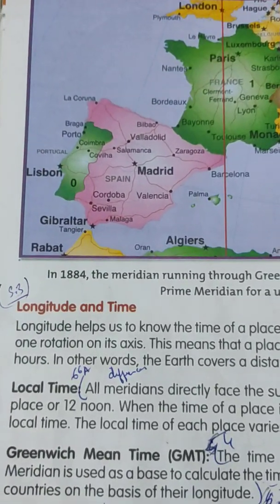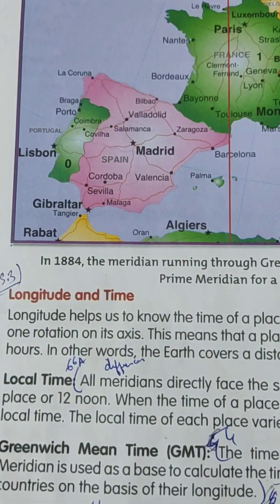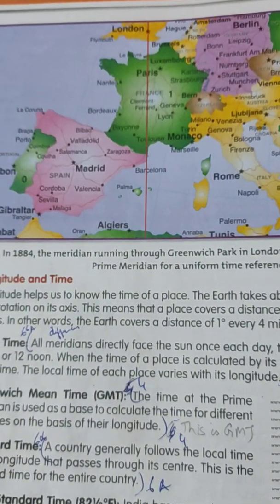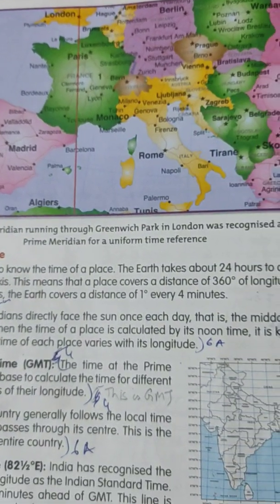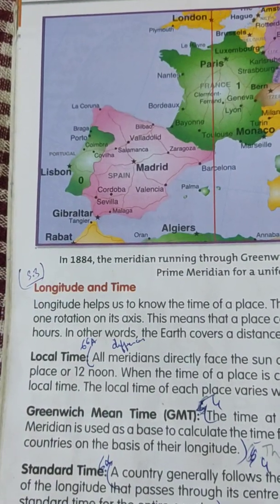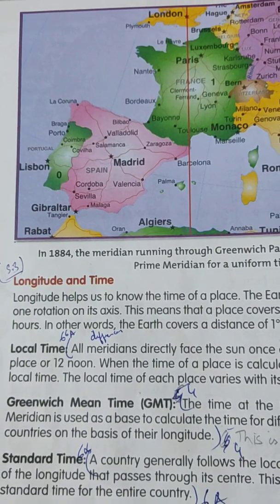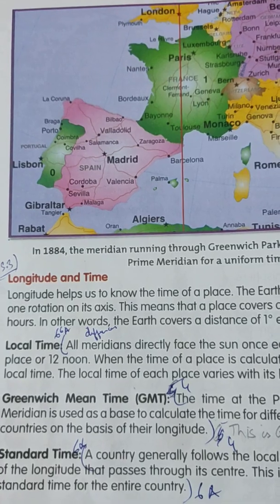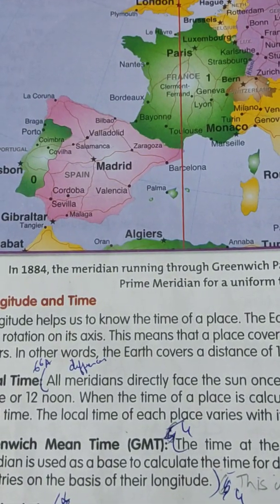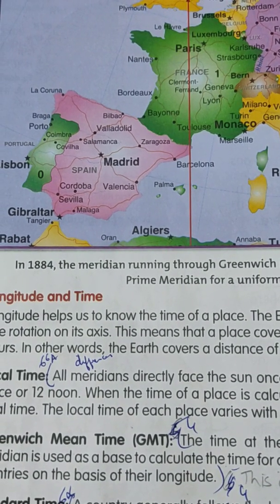Now, longitude and time. I'll explain this. Longitude helps us to know the time of a place, in which place, which time. The earth takes about 24 hours to complete one rotation. You know the timings, children. Suppose your school starts at 8:30 and ends at 3.